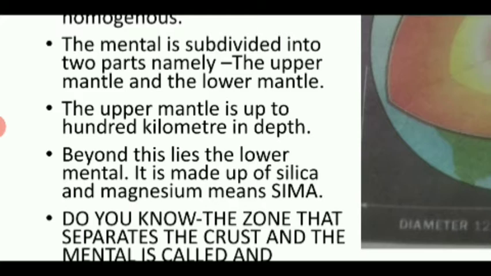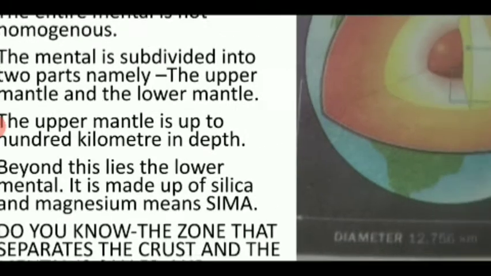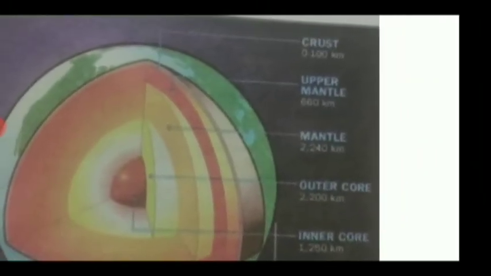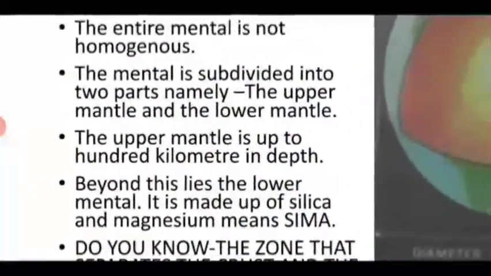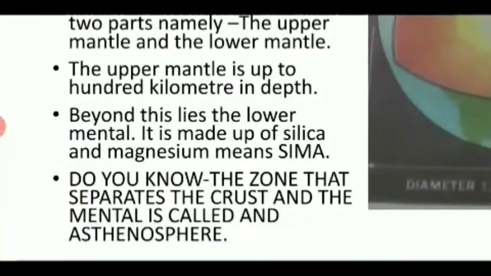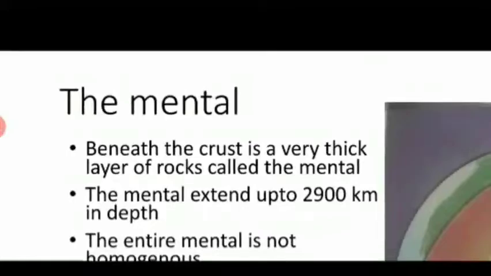Beyond this lies the lower mantle, and it is made up of silica and magnesium, means Sima, S-I-M-A. Do you know, children, the zone that separates the crust and the mantle is called an asthenosphere. So this is the second layer, the mantle.